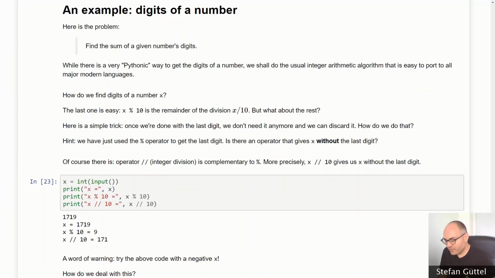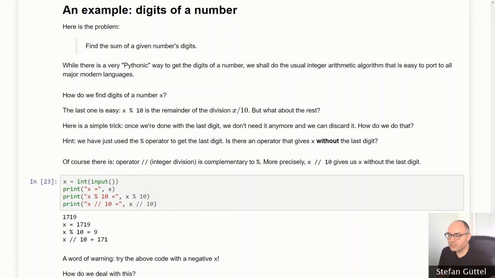Now here is a very important problem that we need to understand, because it will be part of many of the exercises and assignments that will come up in the next weeks. Let's say we want to compute the digits of a number, or more precisely, we want to find the sum of a given number's digits. Now, when we read this, maybe we don't have a full understanding yet of what we actually mean by this. So let's first think about an example, get the expectations right.